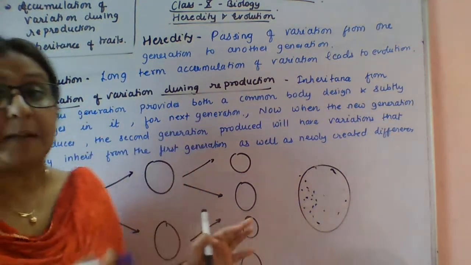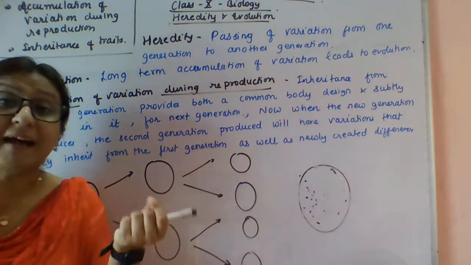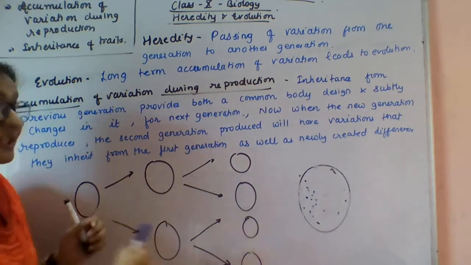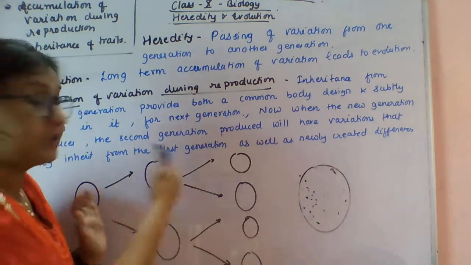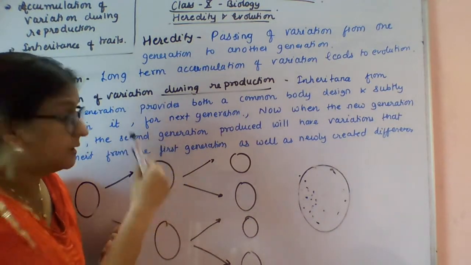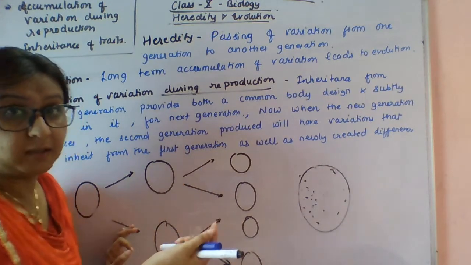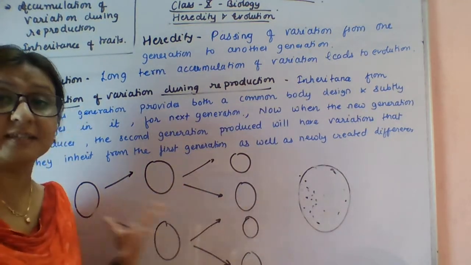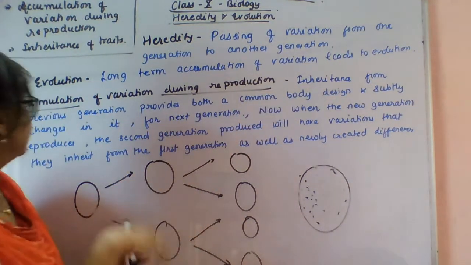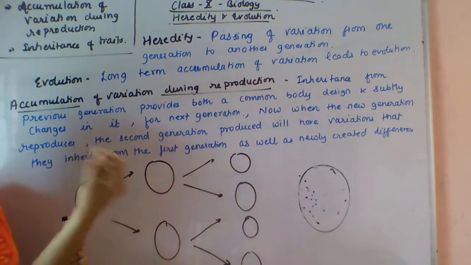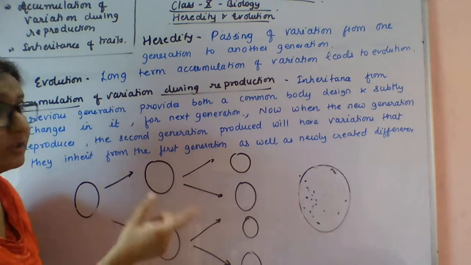From this example, I just want to explain that variation creates minor differences, and the variation occurs from one generation to another generation. Obviously, in the first generation you can see minor differences, and in the next generation you can see more variation. Inheritance from the previous generation provides both the common body design and substantial changes in it. The body design will be similar, but somehow some variations are there.